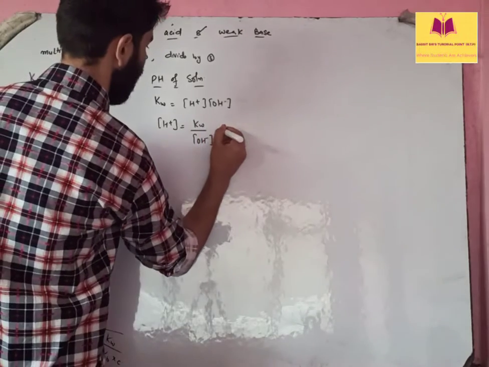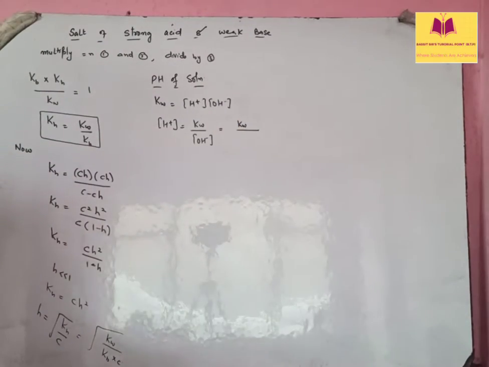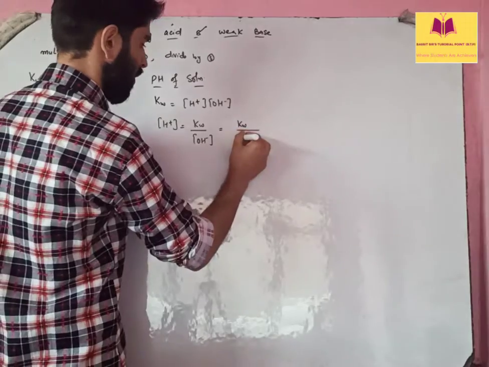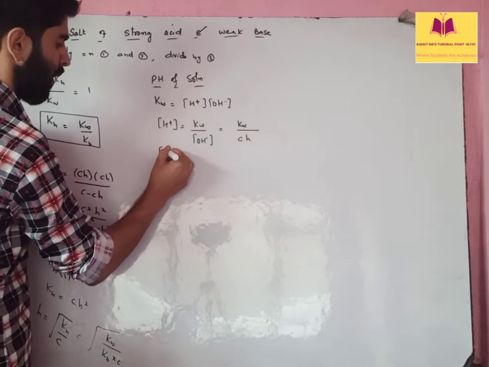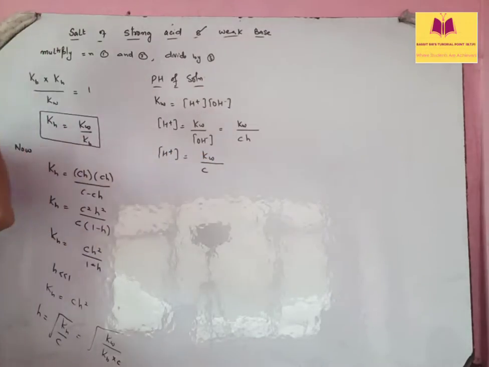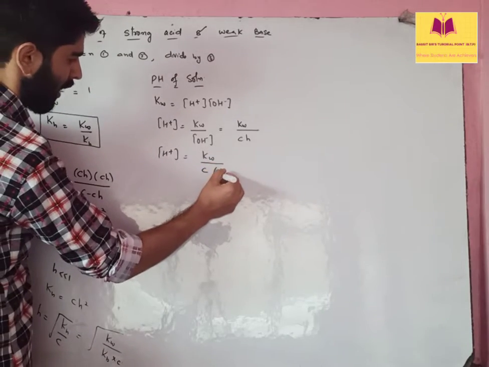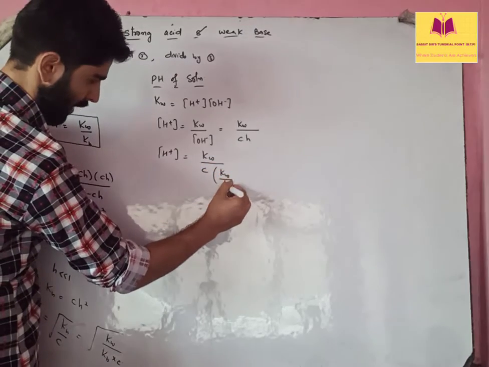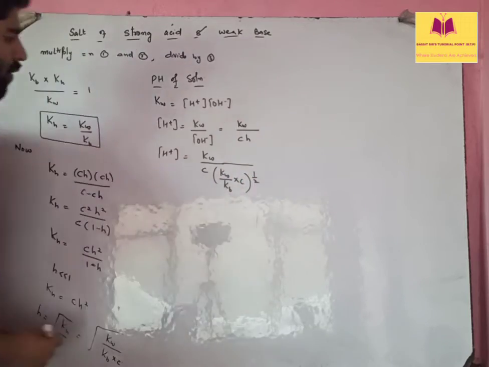It should be Kw divided by OH negative. What is OH negative? You know it is Ch. So you can write H positive as Kw by Ch, and the h is given by this: root of Kw by Kb multiplied by C, that is to the power 1 by 2.